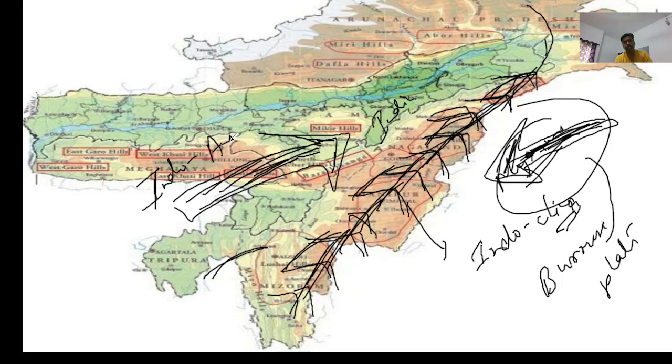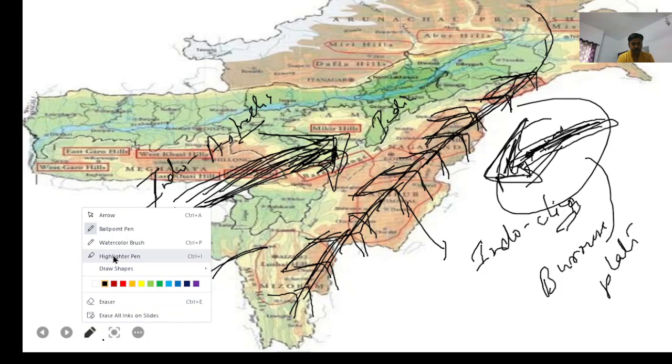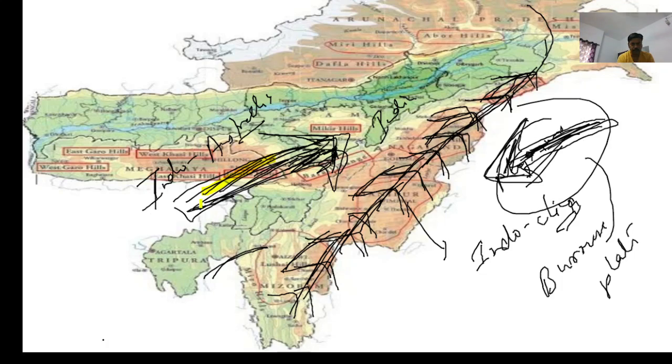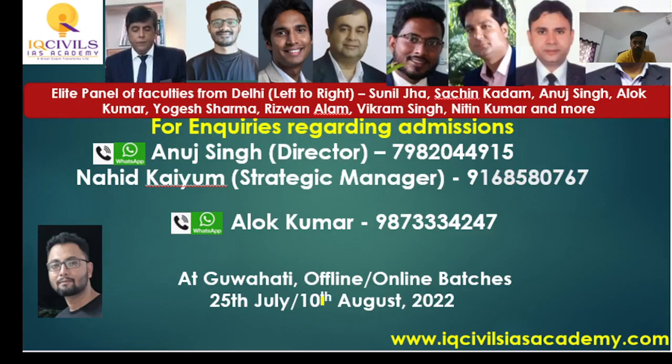So both these plates have compressed the sediments of Indo-China River from both sides, and that's why, because of compression from both sides, as you can see here, one plate is pressurizing from this side, another plate is pressurizing from this side. That's why the sediments of Indo-China River got folded into fold mountains. This is the reason, or this is the theory of how this mountain has been formed.